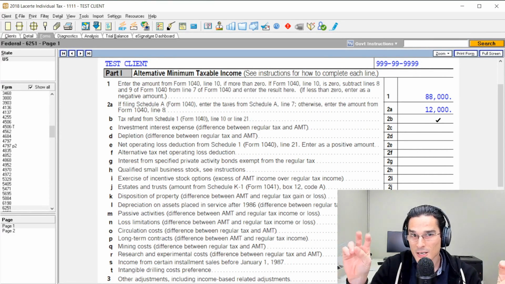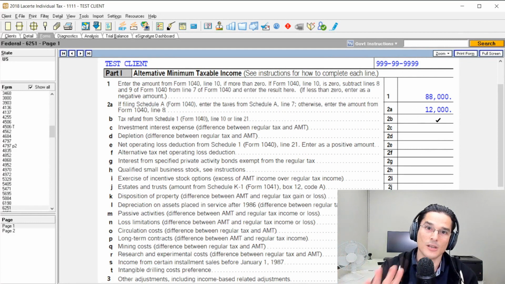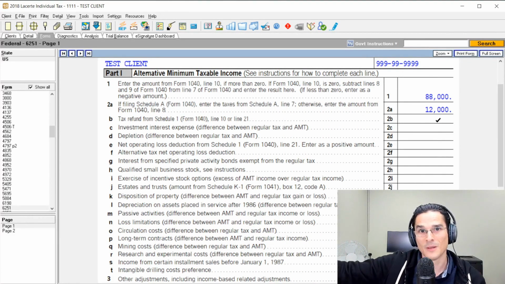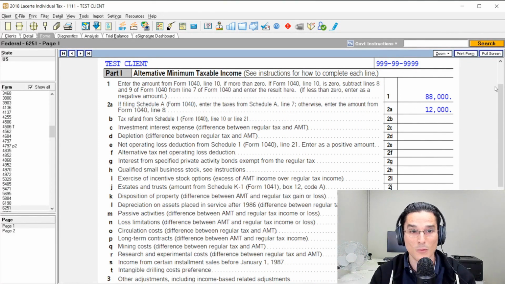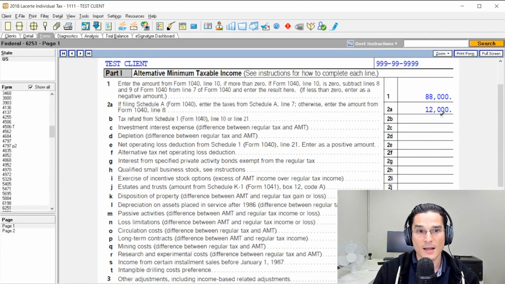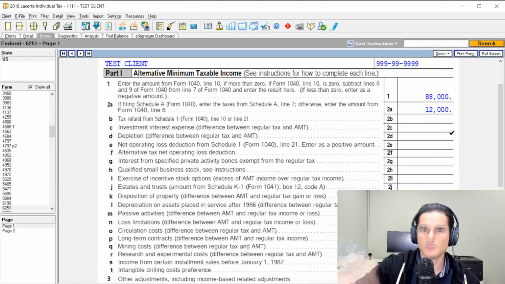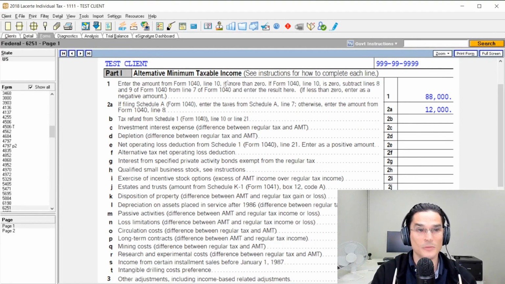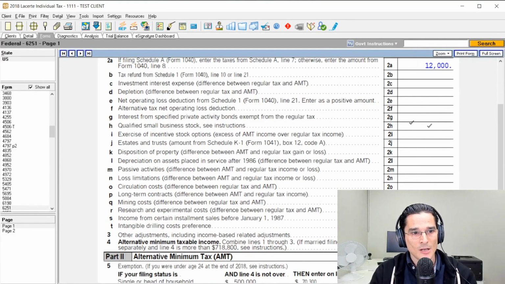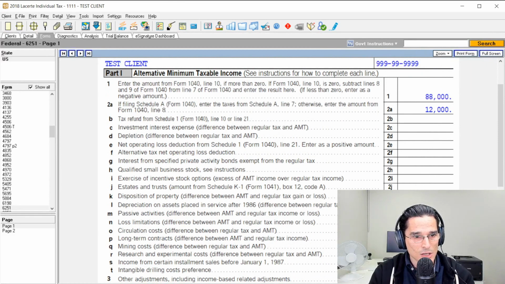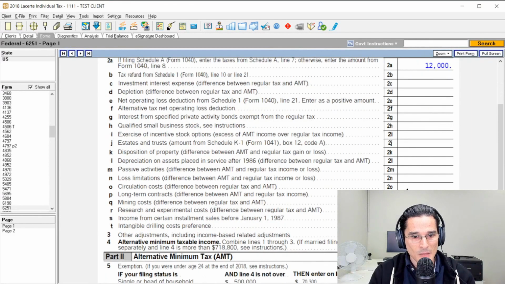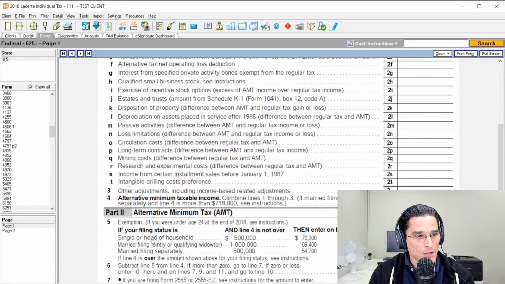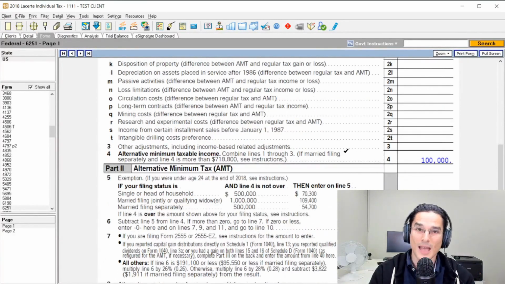AMT is supposed to punish the fat cats by saying, hey, wait a minute, you're not getting the deductions that a lot of other taxpayers receive because you make too much money. So now we're going to add that back. This $12,000 is the standard deduction from 2018. It's being added back to calculate alternative minimum taxable income. So you can see all these other adjustments here that are applicable, and we can get down to alternative minimum taxable income, AMTI. And this is the amount on which the AMT is calculated.